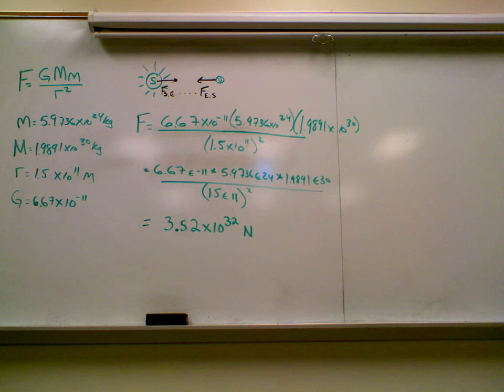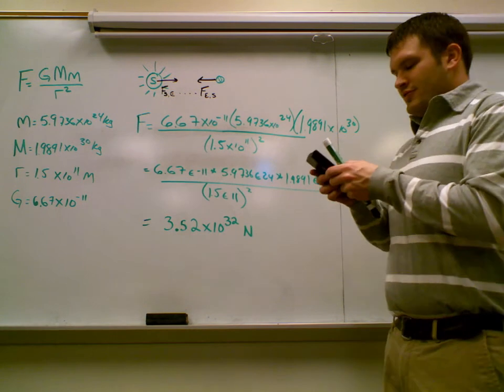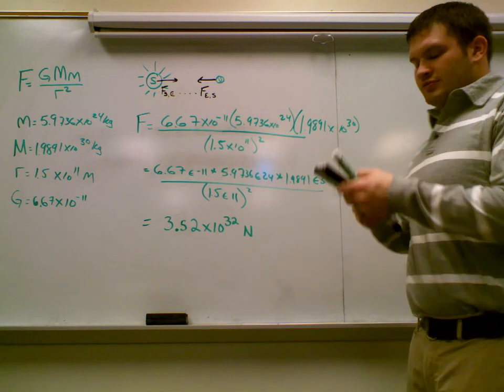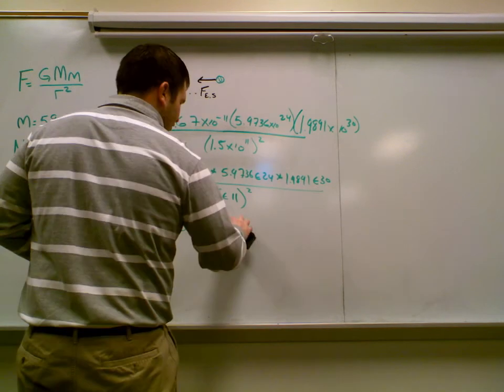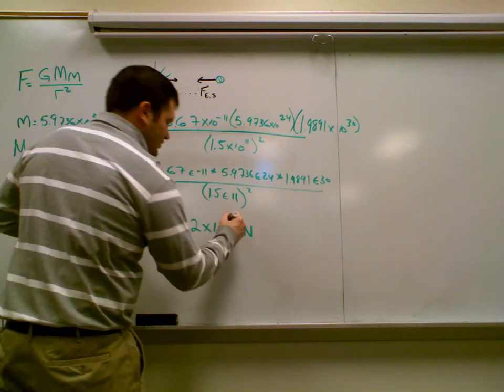Don't forget when you square this, that means 11 twice, that means 22. 11 plus 30 plus 24 minus 22. Ah, you're right, Gunas. I made a mistake. Gunas is right. Why do I doubt you? My goodness. Forgot a 1. Yep, you're right, Gunas. See, guys, even the teacher makes mistakes with this stuff.